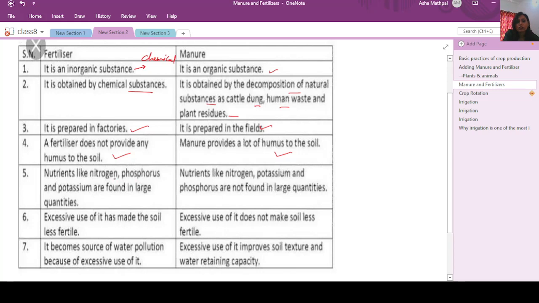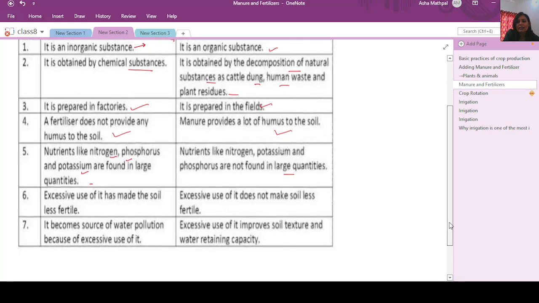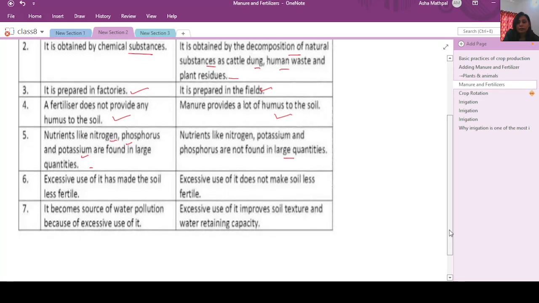Nutrients like nitrogen, phosphorus, potassium are present in large amounts in fertilizers, but they are not found in large amounts in manure, because as I have told you it is obtained from dead and decaying organic matter, so it is rich in most of the nutrients, but we can't say that a particular nutrient is present in a very high amount in it.